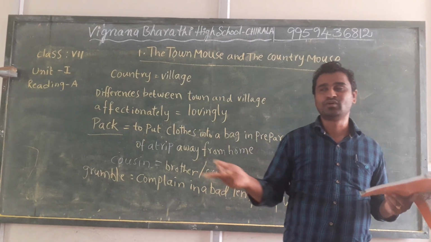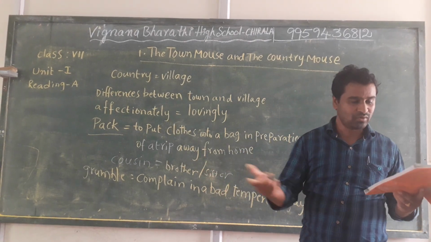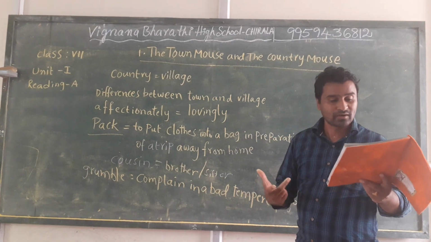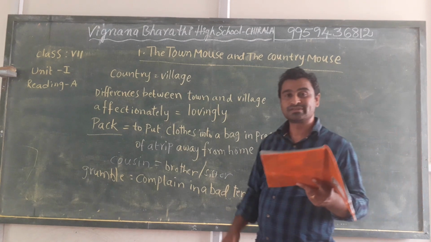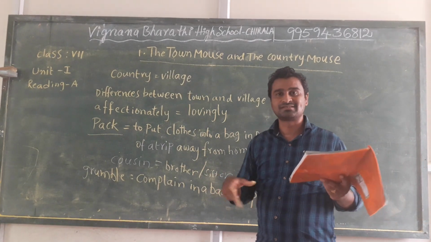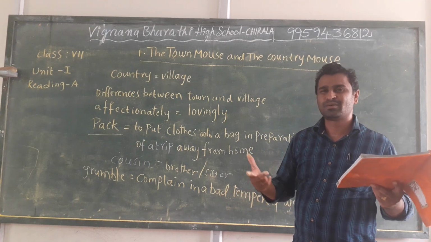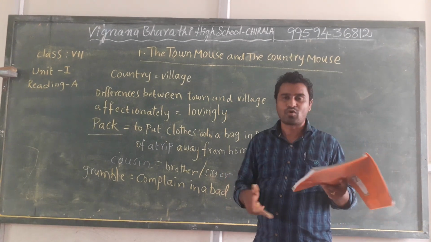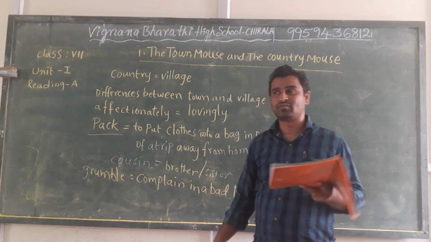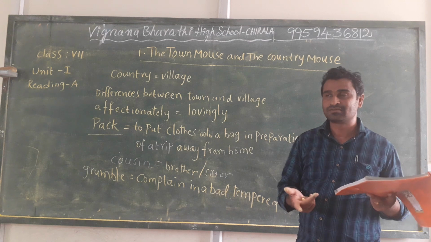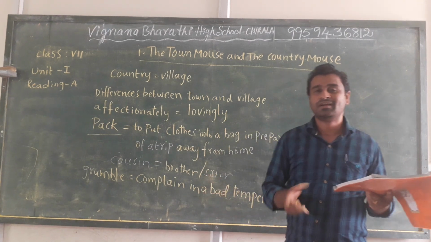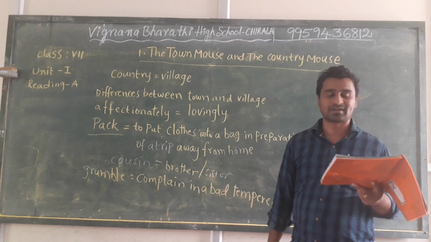"If you wish, I can look for some coconut water around here," said the country mouse to the town mouse. "Coconut water?" asked the town mouse in horror. "What is that?" he asked in a somewhat irritated mood. "Don't you have any orange juice or lemonade? Don't you drink lemonade or orange juice?" the town mouse said to the country mouse.